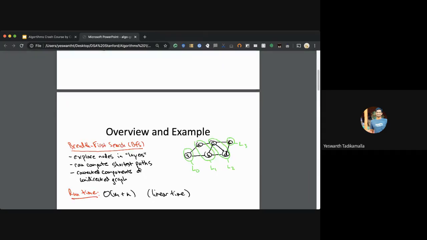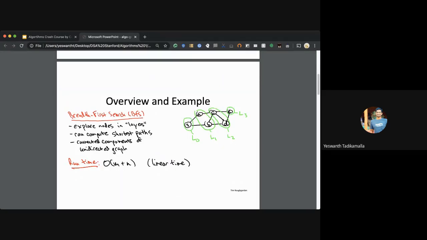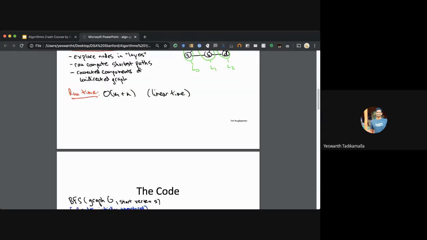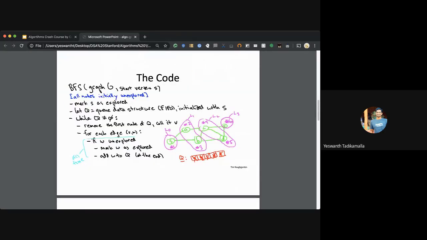So breadth first search explores nodes in layers, and we use a queue while exploring the nodes. We choose one node, and by the end of the breadth first search, we will have computed all the shortest paths to all the nodes that are there. So from S to C, we will have computed the shortest path. From S to this node, we will have computed the shortest path.